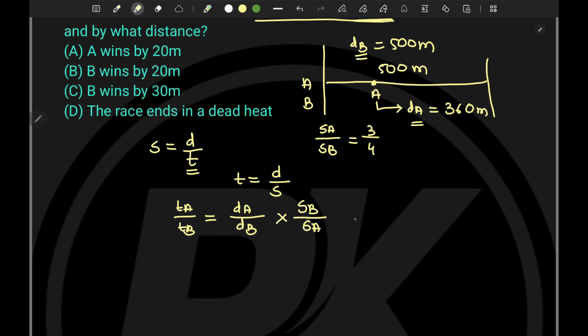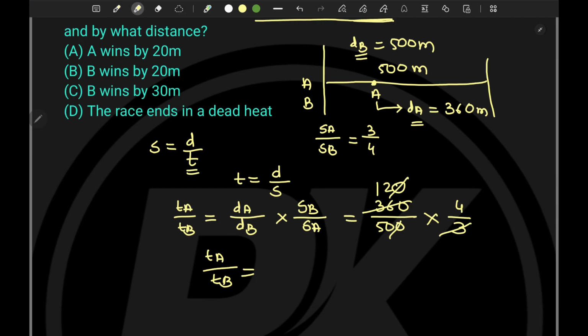I can write it. Now tell me what is the distance covered by A. It is 360 meter divided by the distance covered by B. It's 500 meter into speed of B divided by speed of A. Just write down vice versa. It is 4 to 3. Now solve this and tell me what is TA divided by TB. So that will be what? Here it will be 120 and this 0 got cancelled. Here it is 2, here it is 25, and hence it will be 24 divided by 25.